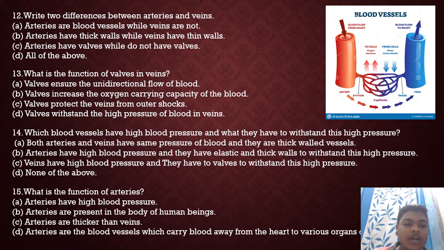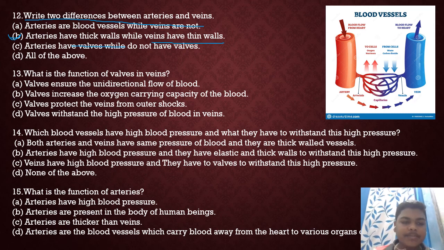Next question. Write down the difference between arteries and veins. Arteries are blood vessels with valves, while veins are not. Arteries have thick walls while veins have thin walls. Arteries have valves while veins do not have valves. So the answer is option B. Arteries are thick and veins are thin walled.